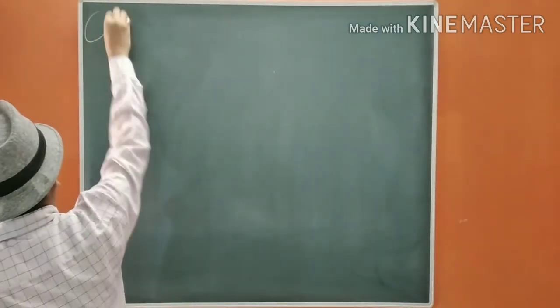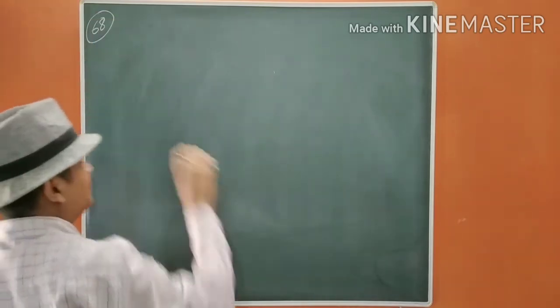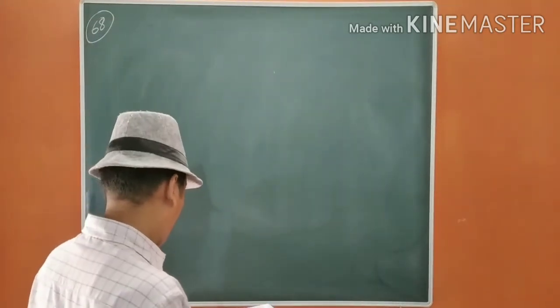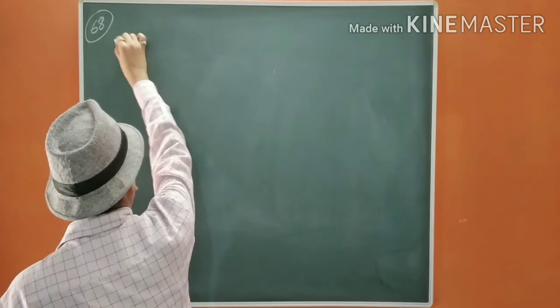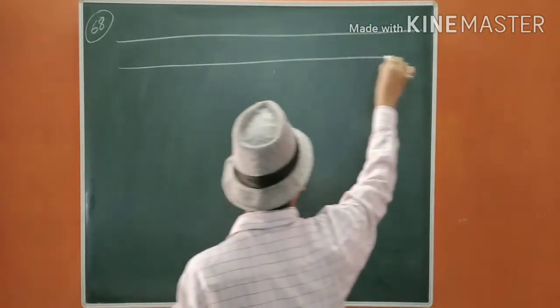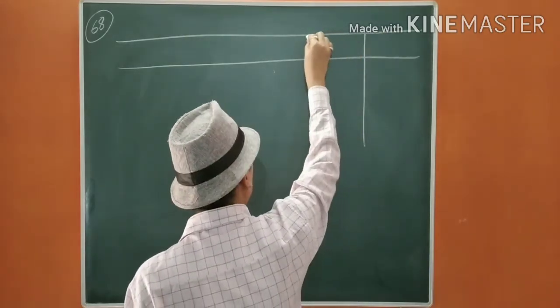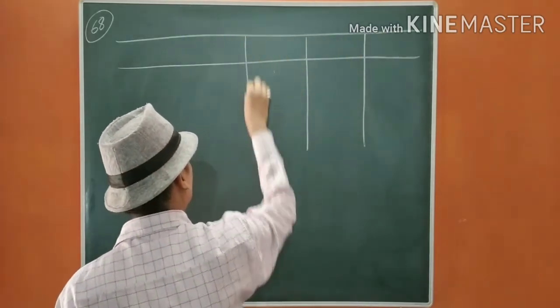So let us solve question number 68. I am going to prepare the statement of past adjustment for A, B and C. So there are three partners.